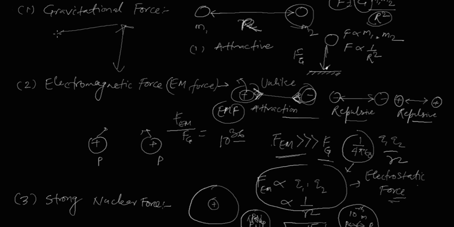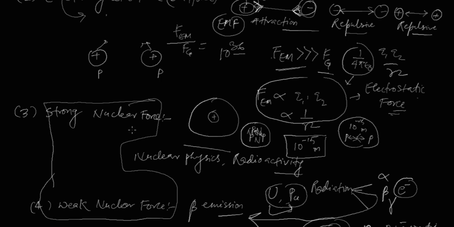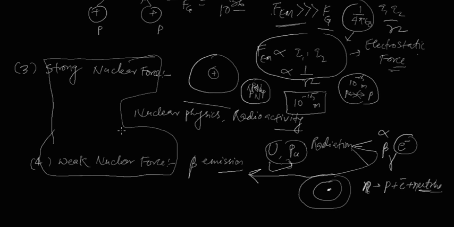The gravitational force can be applied to celestial objects and the electromagnetic force can also be applied. So these are more general, that is, perceptible to the human brain. But the strong and weak nuclear forces we need to understand deeper, and we need to learn a bit of nuclear physics to get to know about these two forces.